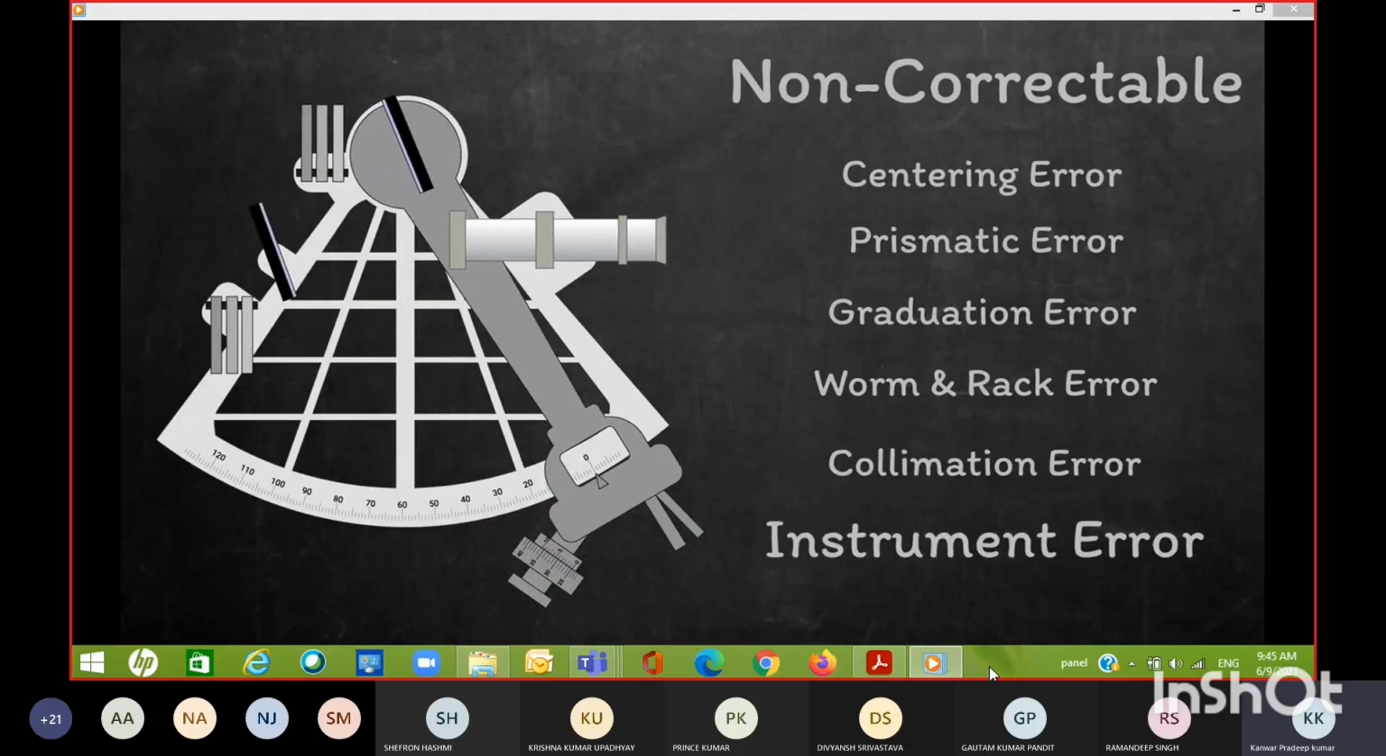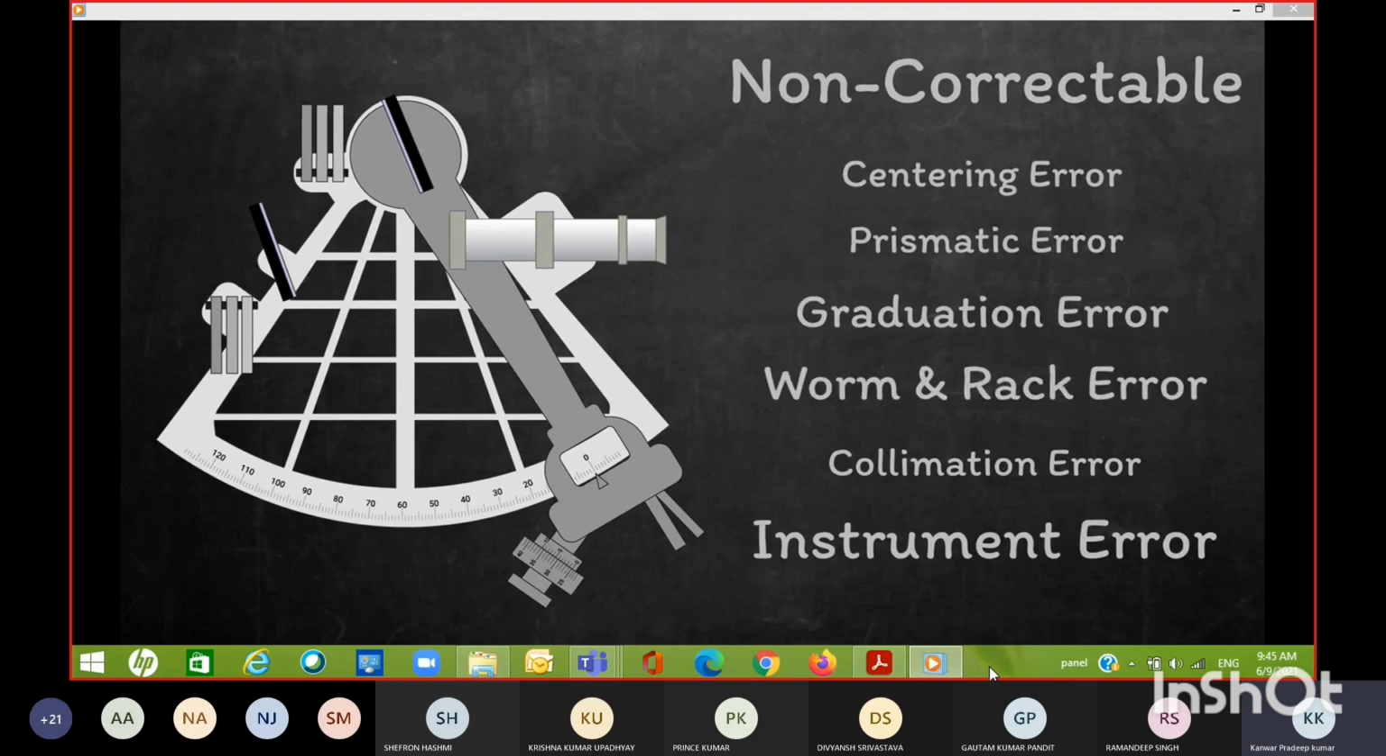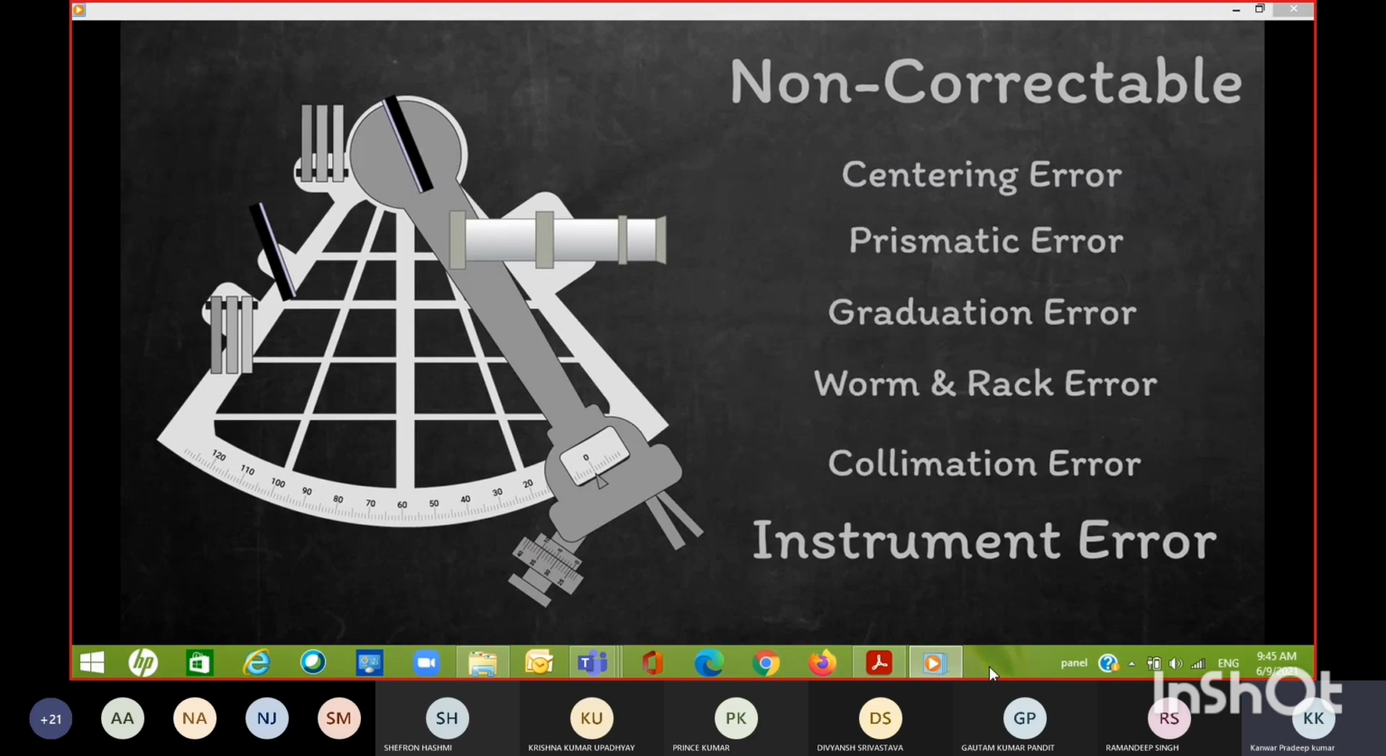And finally we've got instrument error. This is actually just a total of all the non-correctable errors that we've already discussed. It gives the user an easy way to apply all those manufacturing errors to their readings.